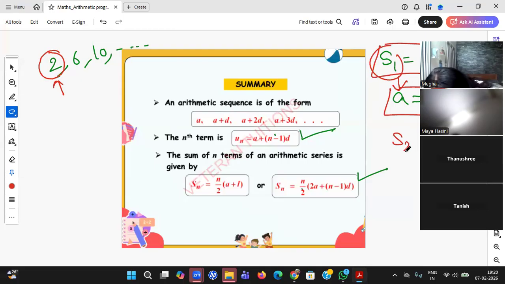Sometimes he will give S2 as 6 and S1 as 2, and ask you the common difference. The sum of the first term is nothing but the first term. S2 means the first term plus the second term. Take the second term as X. First term plus second term: 2 plus X equal to 6. What is X, beta? 6 minus 2 is 4. Like that you can do, student. This example is not quite right; I'll give clarity again when I go to sample questions.